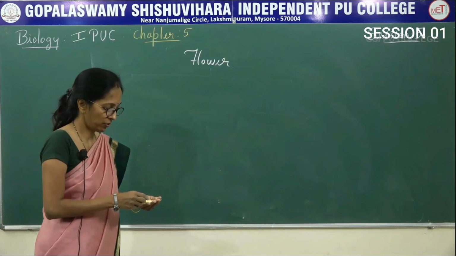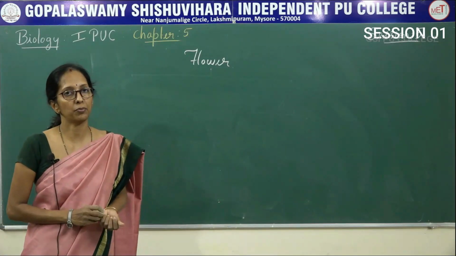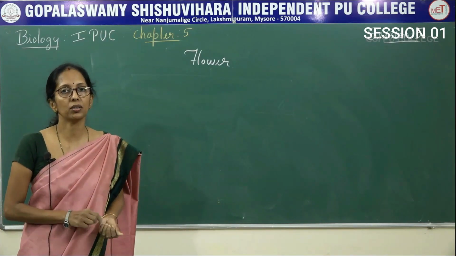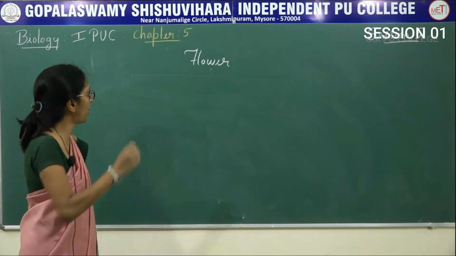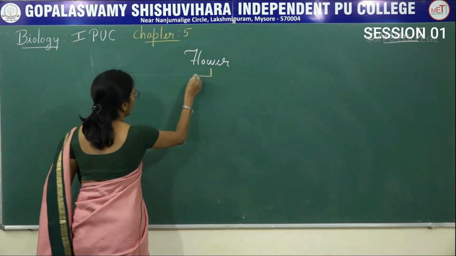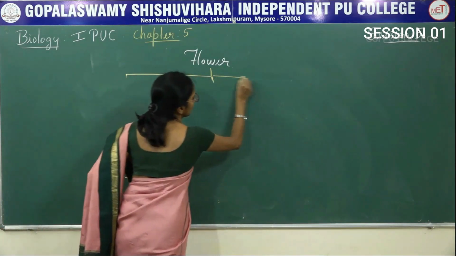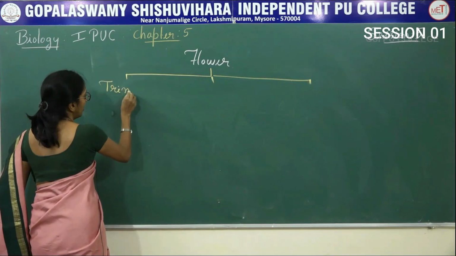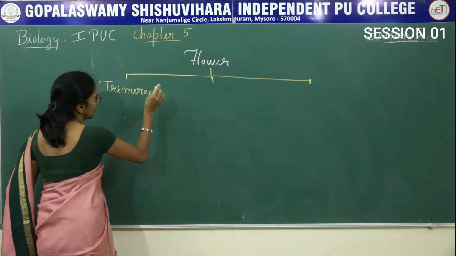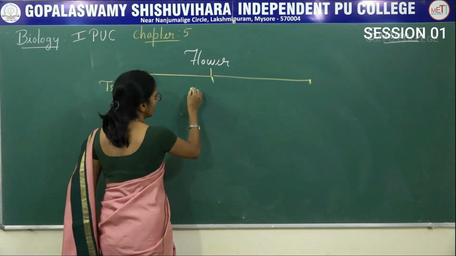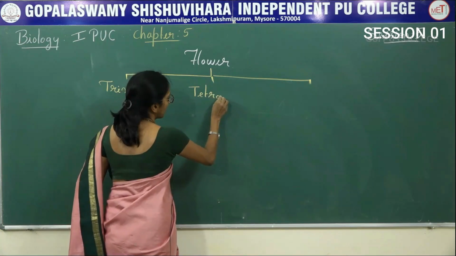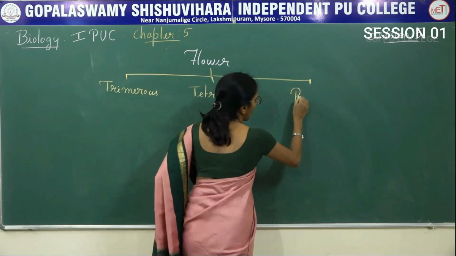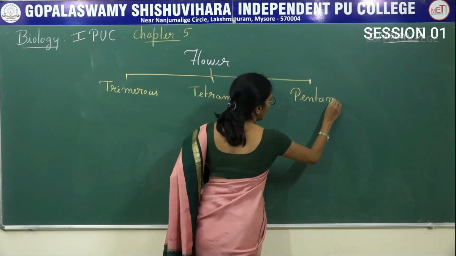Next we'll move on to three different types of flowers, mainly based on the number of floral parts. So flowers are classified into three types. First is trimerous. Second one is tetramerous. Last is pentamerous.